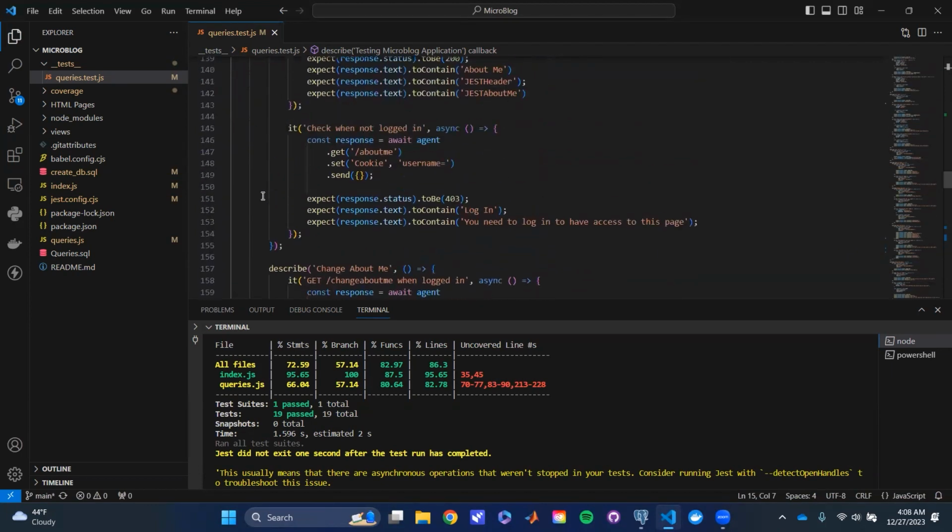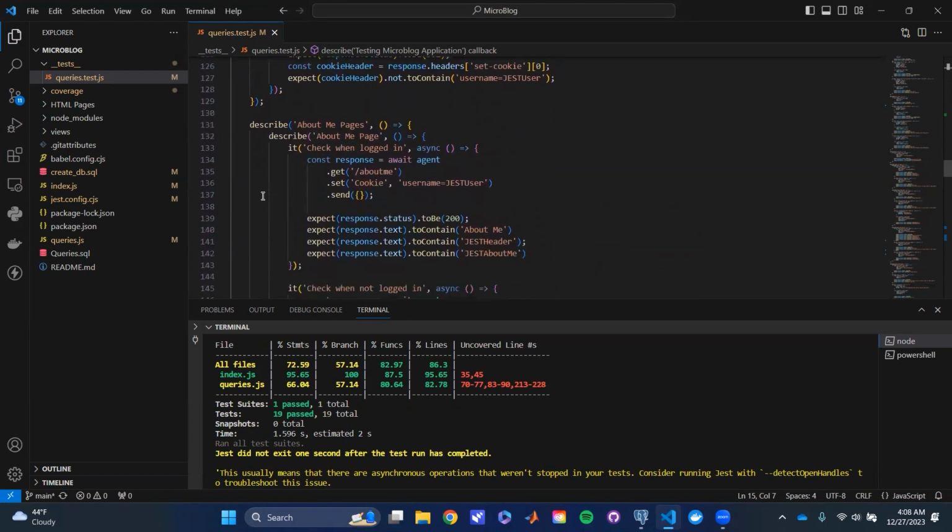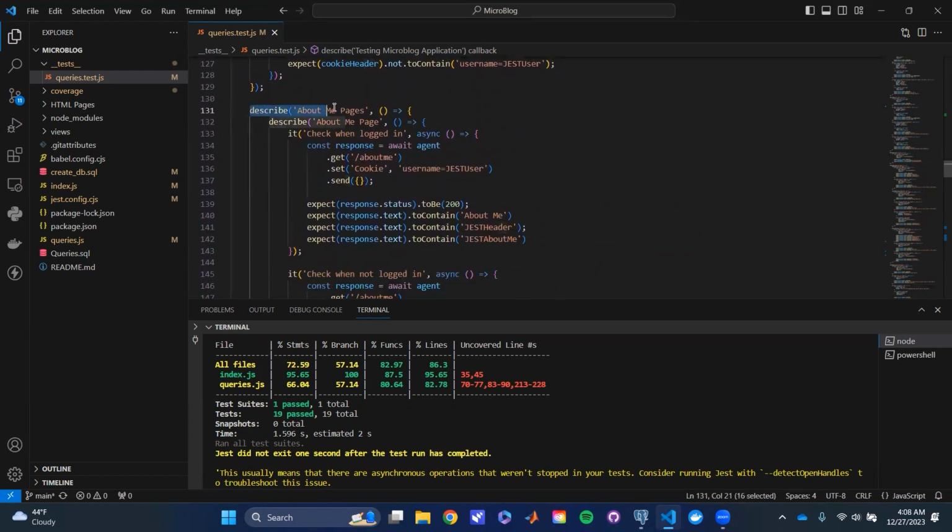Now, each of these test cases, if we can look at a random one, we can look at something like the about me page. So we have the about me page, and then within this or pages plural, and then within this we have the first about me page. And what we first do is we just check if we're logged in. So the first test case is if we're logged in. So if we're logged in, and then we send the GET request with the cookie with our username, and then we send that. And then these are kind of just things we expect from the response. So we expect the 200, we expect that everything is okay, and then we expect that the response contains these things. Now, this isn't always the case.